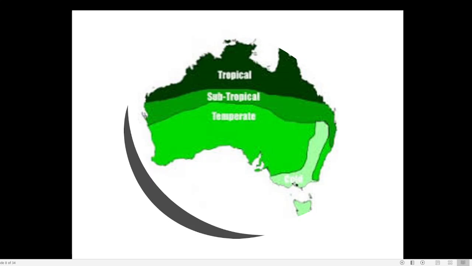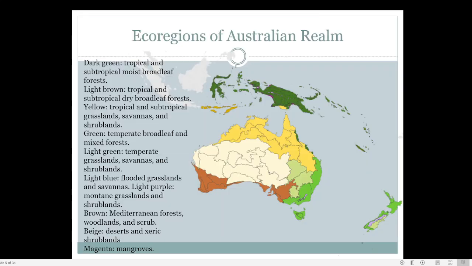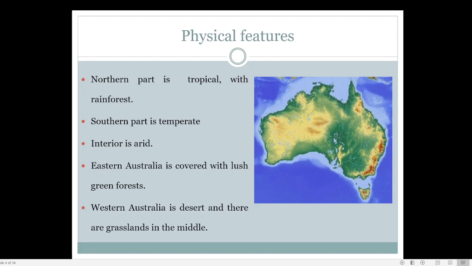So such kind of extreme variations are there in the climate, in the temperature, and that will be affecting almost every feature of the animal life as well as plant life. So this is the meaning of the word tropical climate.